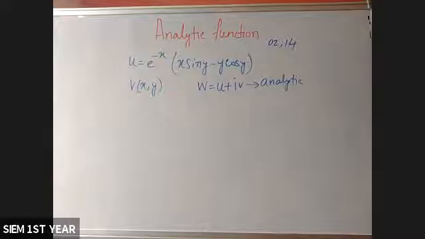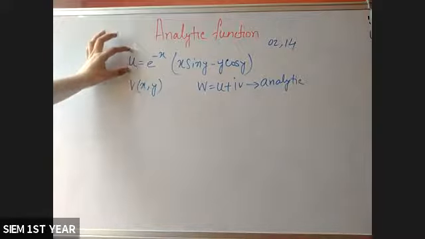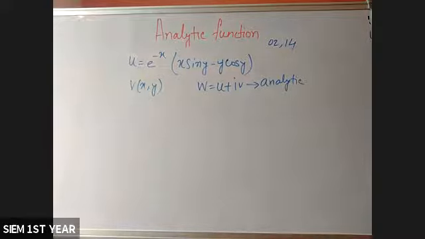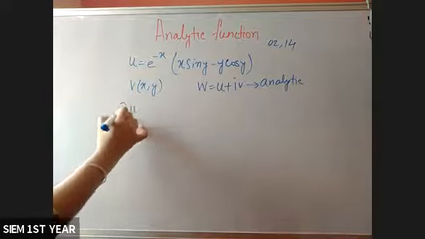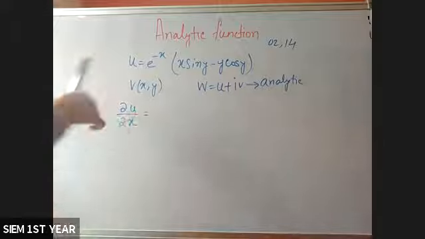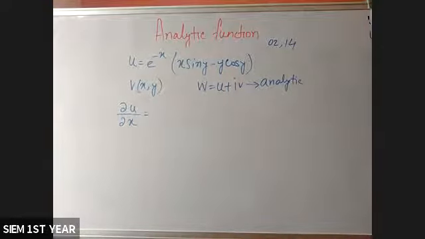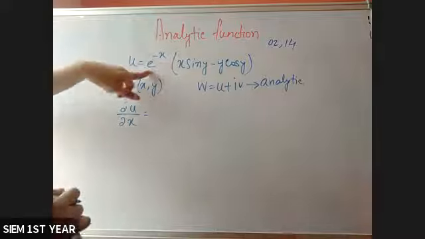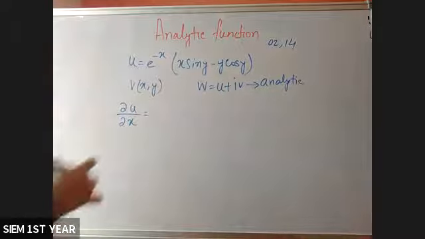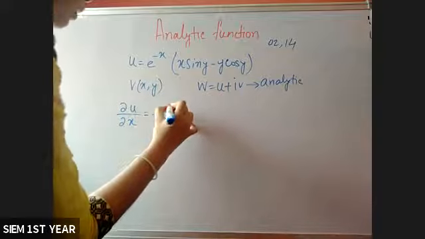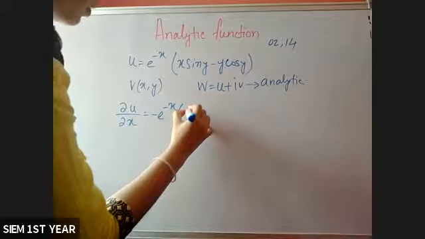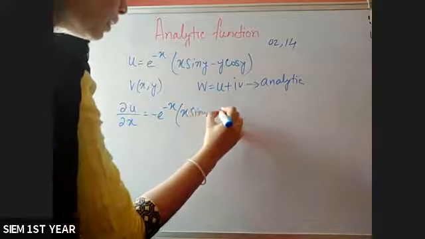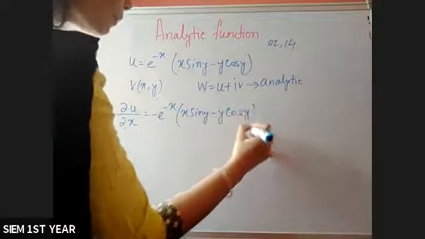It is analytic, and analytic means obviously it will satisfy the Cauchy-Riemann equation. But we don't have v; we only have u. So first we have to find the derivative of u with respect to x, del u del x. You have to apply the multiplication rule. So minus e to the power minus x, then this total term is treated as constant, x sin y minus y cos y, plus